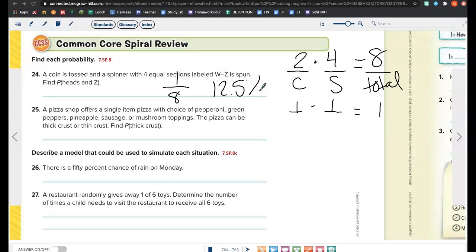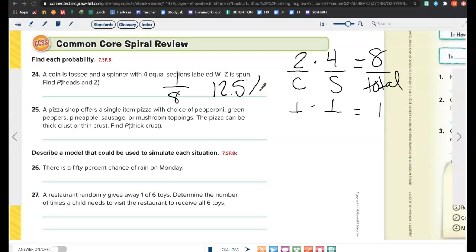Questions on that one? Do you have a question, Trey? 1/4 times a half. Yep, that works as well. Yep, it will work. Because you have 1 out of 2 options that will work, times 1 out of 4, which would equal 1/4.